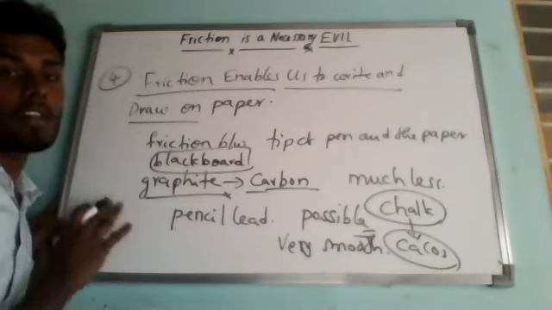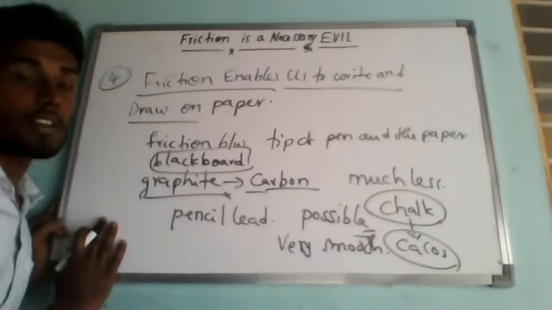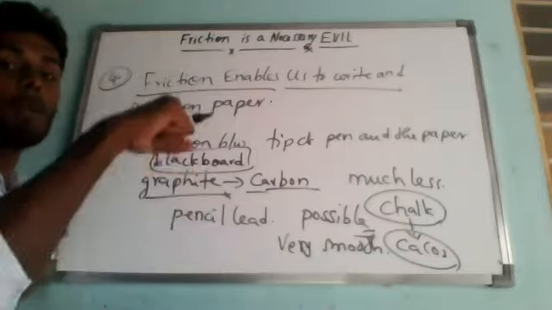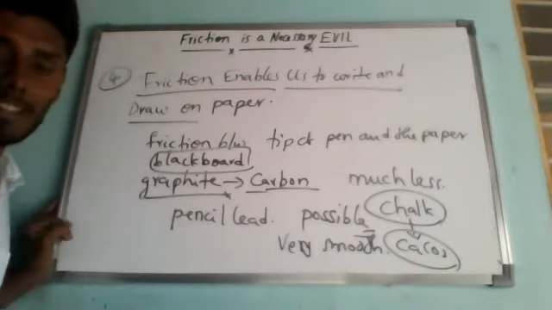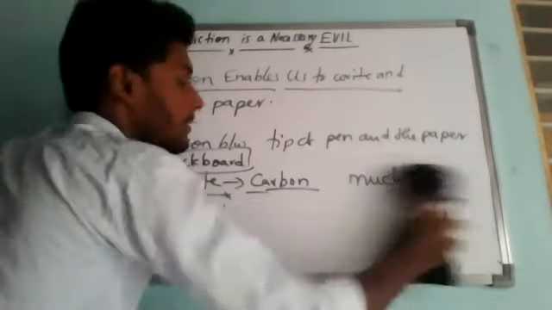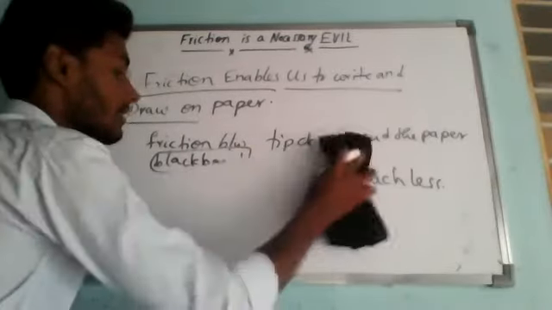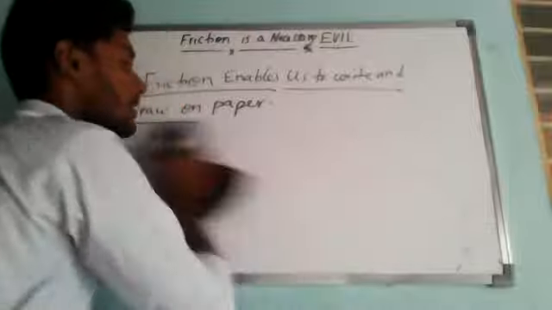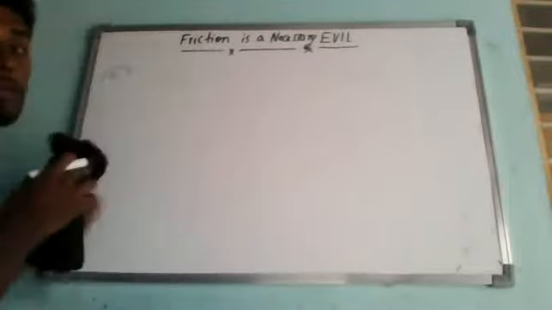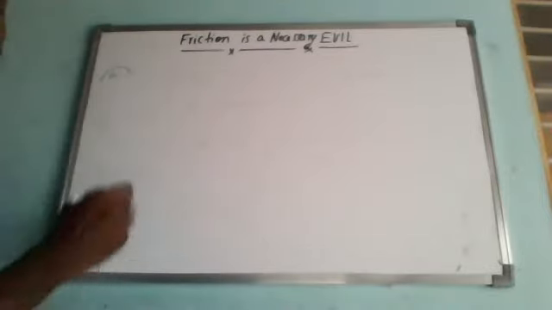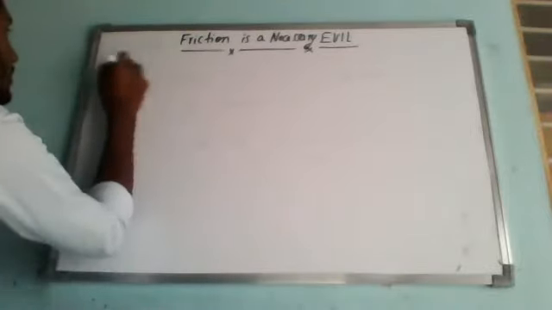Okay, the next advantage of friction is that friction enables us to pick up and hold things in our hands. Suppose I am carrying this marker, I am carrying this duster, because of friction. So you listen. Friction enables us to pick up and hold things in our hands.